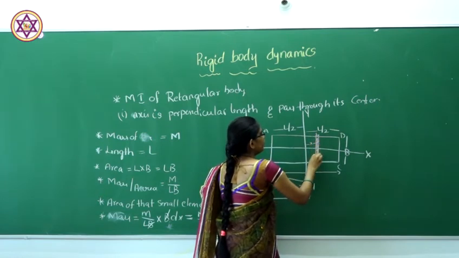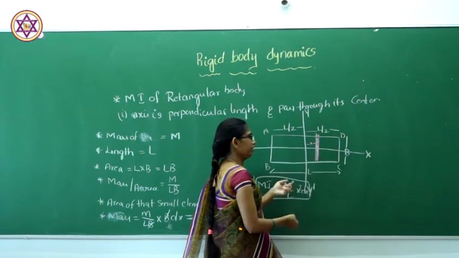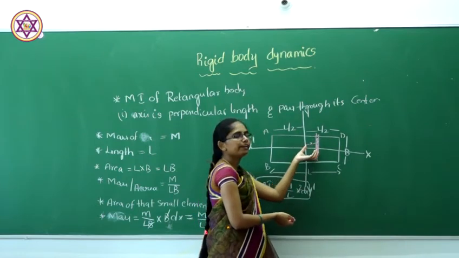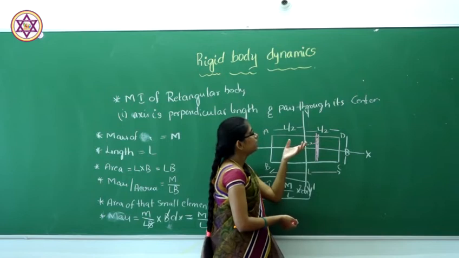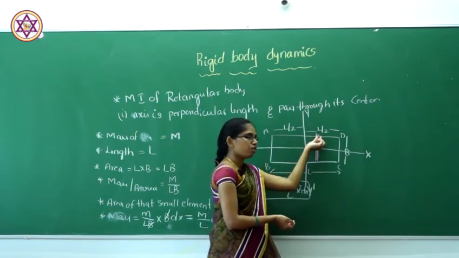Now we need the total moment of inertia of the whole rectangular body. To get the total moment of inertia, we have to integrate the moment of inertia of the small body.